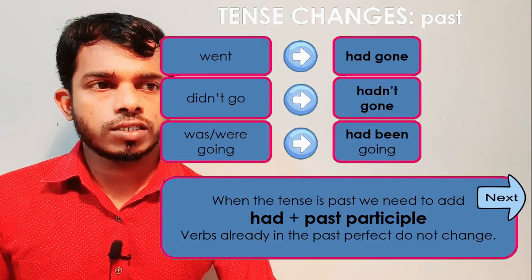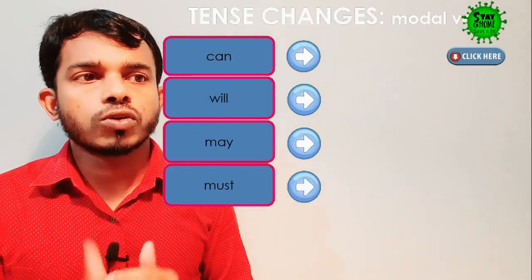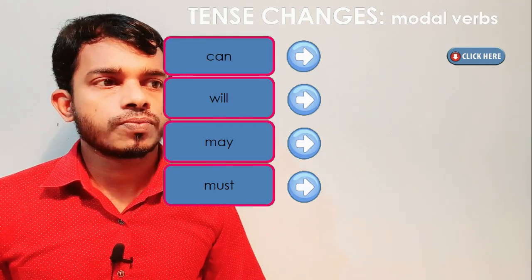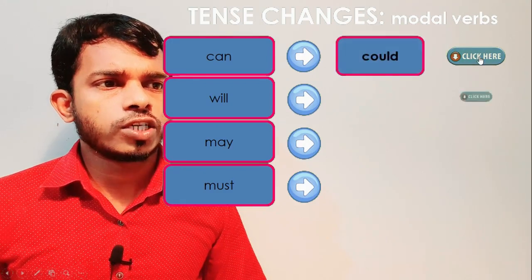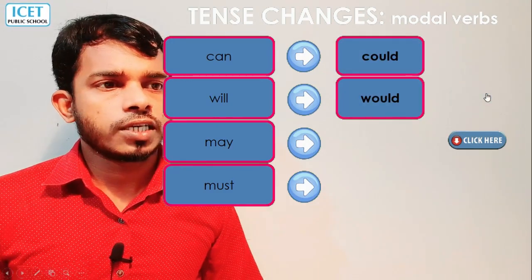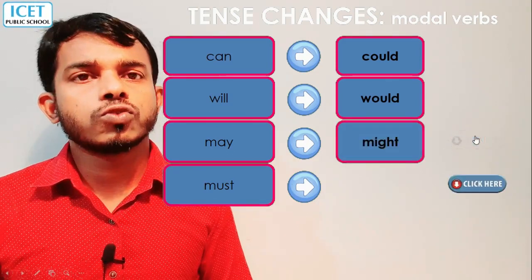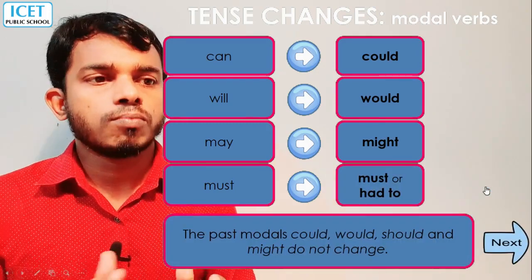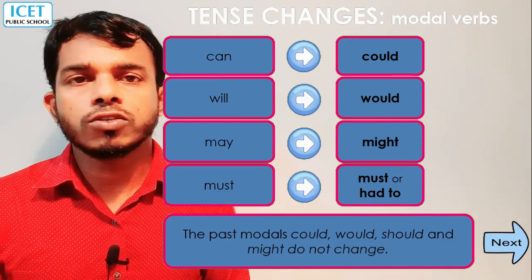And some other changes. We learned that tense changes, that means modal auxiliaries like that. "Can" will change into "could", "will" will change into "would", and "may" will change into "might". "Must" will change into "must" itself or "had to". The past modals could, would, should and might do not change.